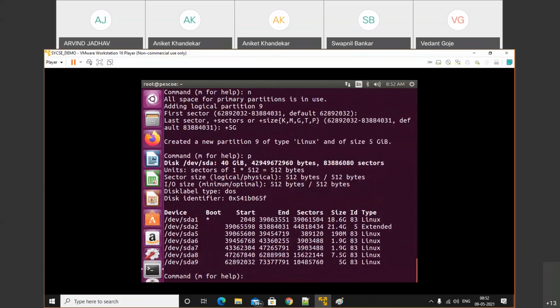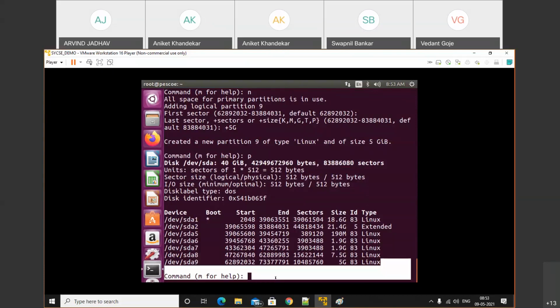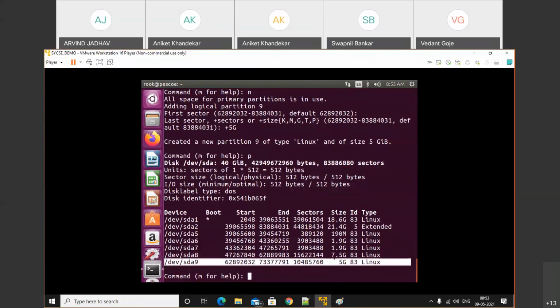SDA9. But make a note that the ID is 83. The last partition ID is 83. We need to change that partition to swap, because a normal partition cannot be the swap partition. The ID number of a swap partition is 82. So for that we need to press T. It will change the type of partition, whether it is primary, extended, or logical. So to change the partition type, press T.